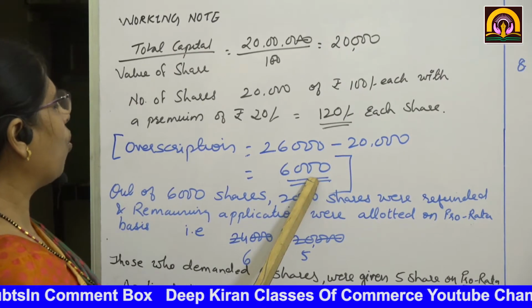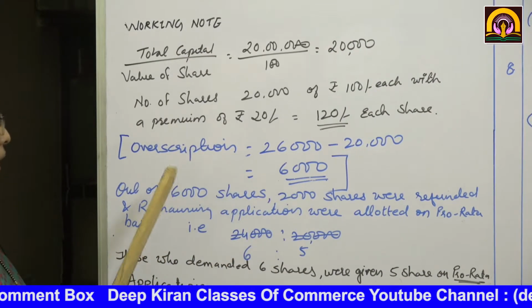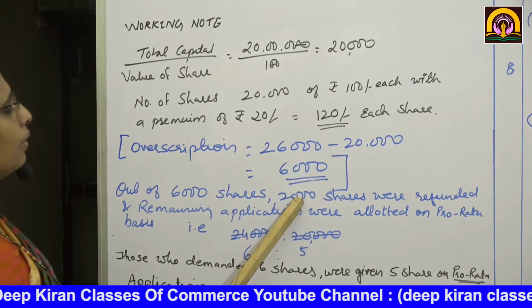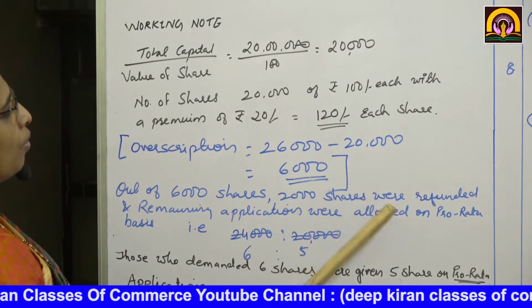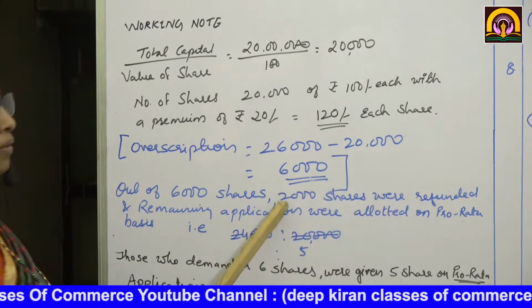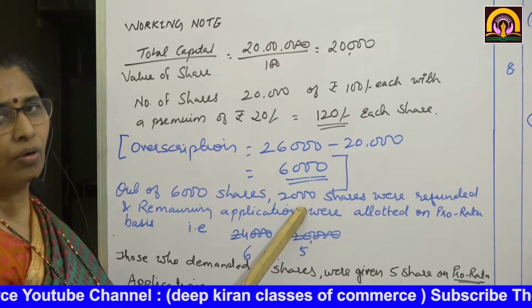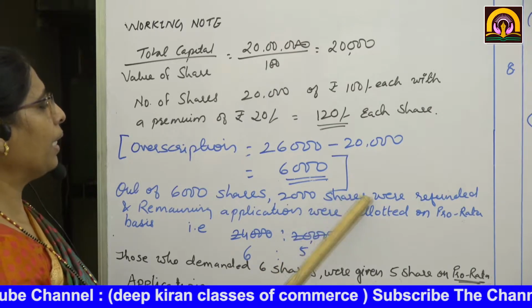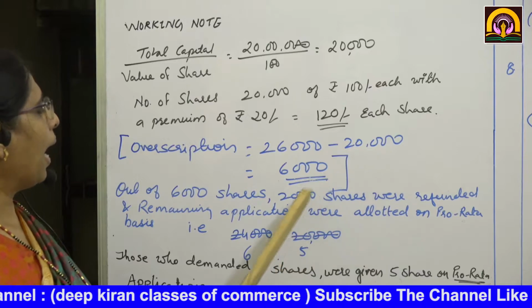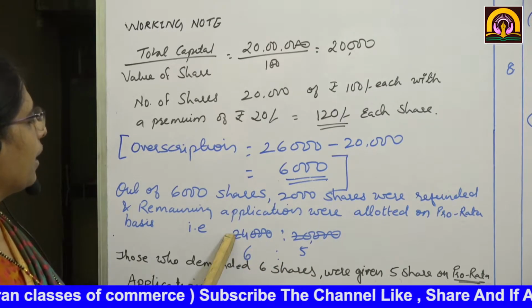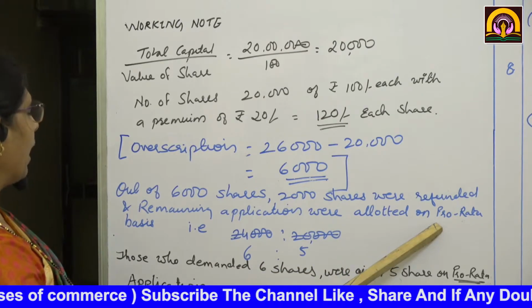Now see, 2,000 shares were refunded. These 2,000 shareholders were sent a letter of regret and their money was refunded. And the remaining 4,000 were adjusted on the pro rata basis.